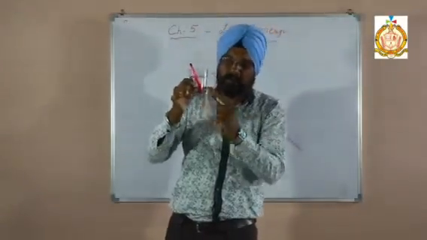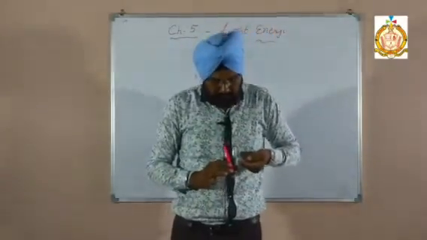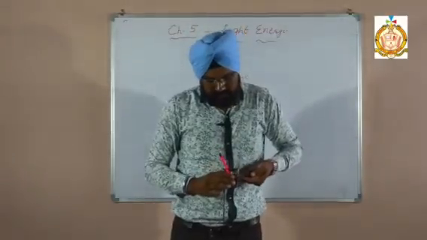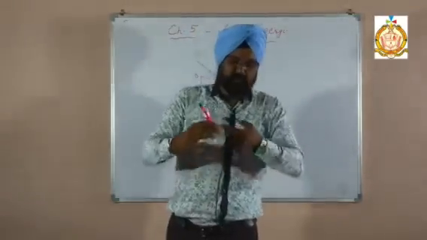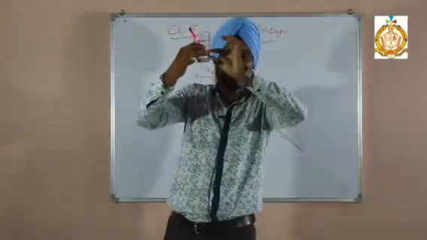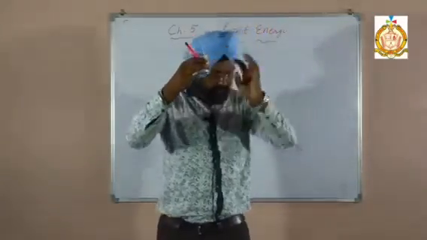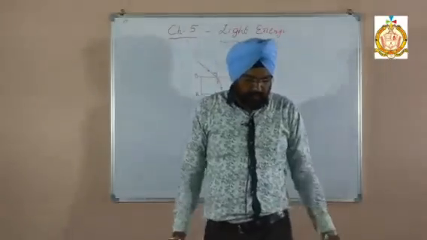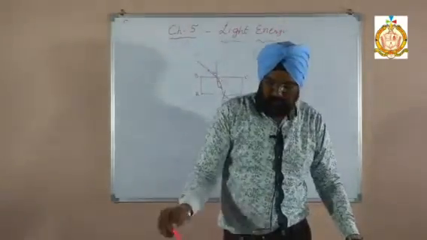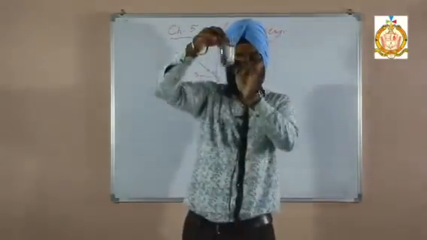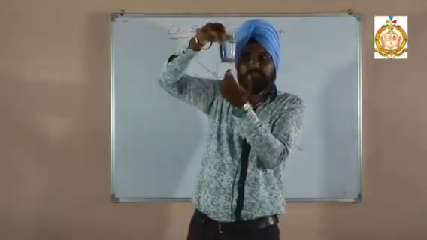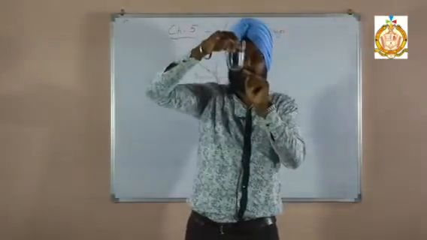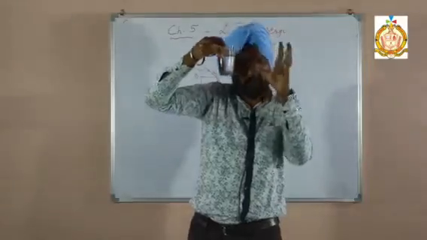Actually it is here, but if I see normally, from 90 degrees, I see that the end of the pencil is at this point. So how much less is it? This is the apparent depth. Then a coin in the water appears to be raised. I have put one coin over here, so it appears raised up. It is smaller, and if I observe from here, it looks a little big.